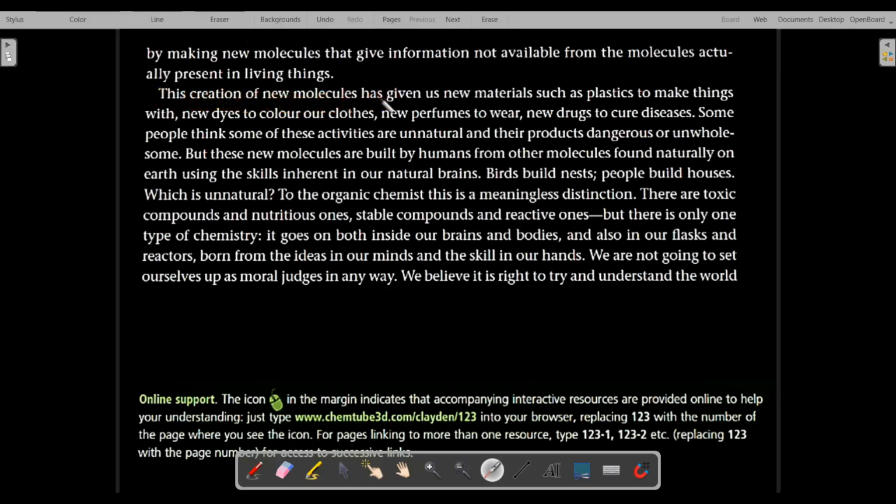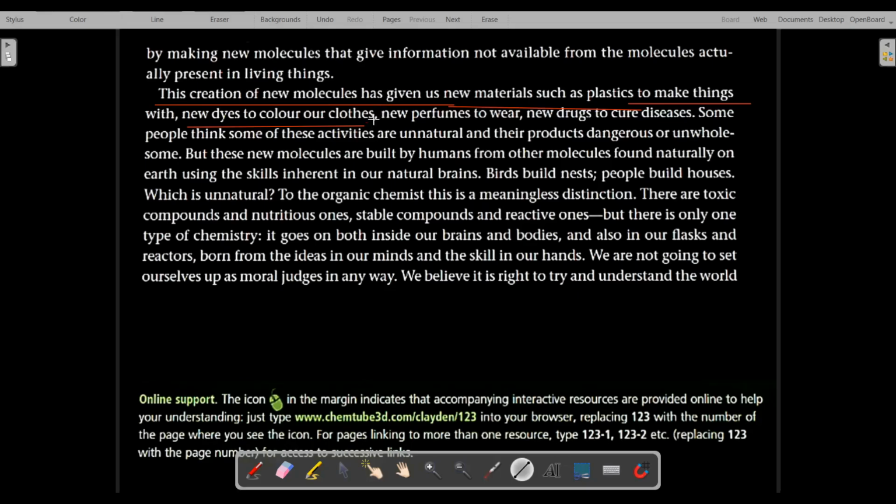This creation of new molecules has given us new materials such as plastic to make new things, new dyes to color our clothes, new perfumes to wear, new drugs to cure diseases. So, this creation of new molecules is possible with the help of organic chemistry. It gives us new materials such as plastics to make things, new dyes to color our clothes.